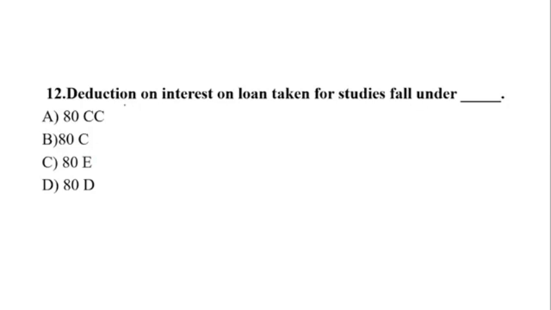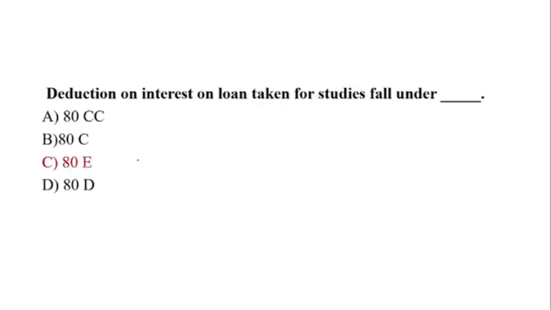Okay. Then question number 12, deduction on interest on loan taken for the study. Study, it's related to education. Okay. So which section comes under? E for education. So option number A is the correct answer. He will get a deduction under section 80E. Okay. Here is the right answer.